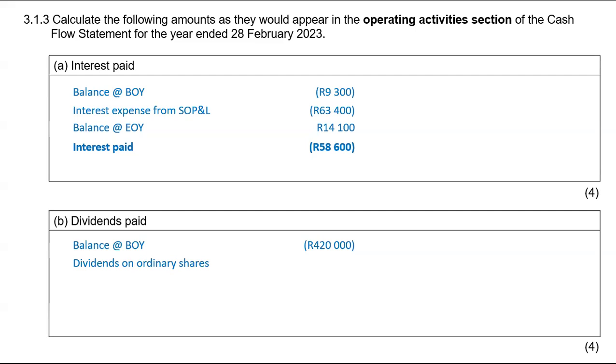So your dividends on ordinary shares will be made up of your interim, which we need to calculate. It'll be 8% of that 4.6 million, and then you will add it with this year's final dividends of 437,000. And that should give you your dividends on ordinary shares.